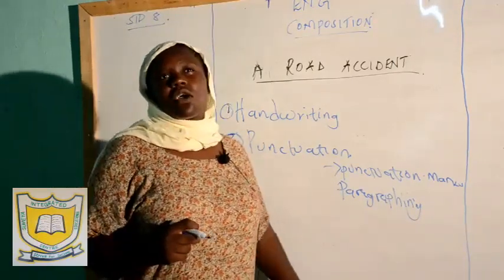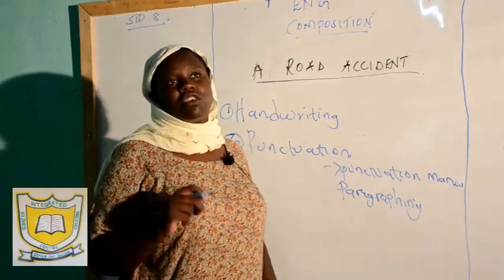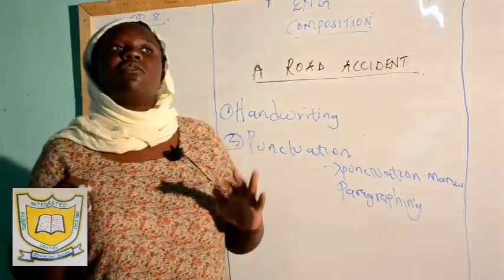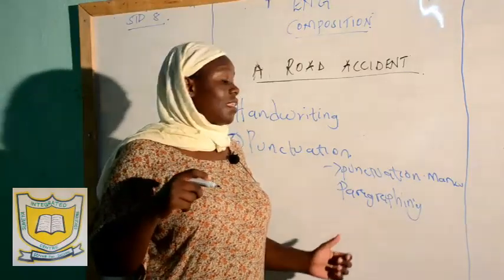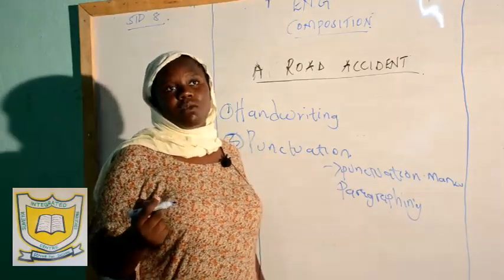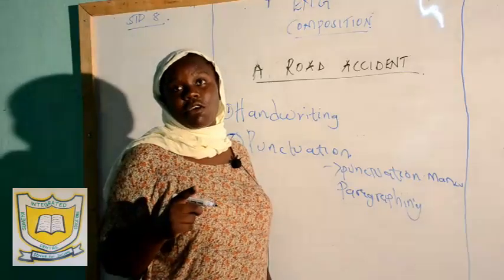When it comes to the conclusion of your composition, make sure that even if the conclusion is 2 or 3 words, it is a paragraph on its own. You don't mix it with other paragraphs in the composition. That's why it's called a conclusion of a composition.